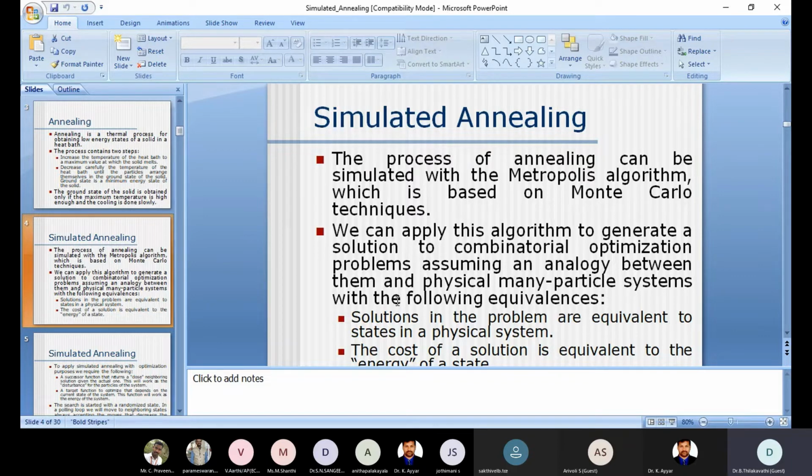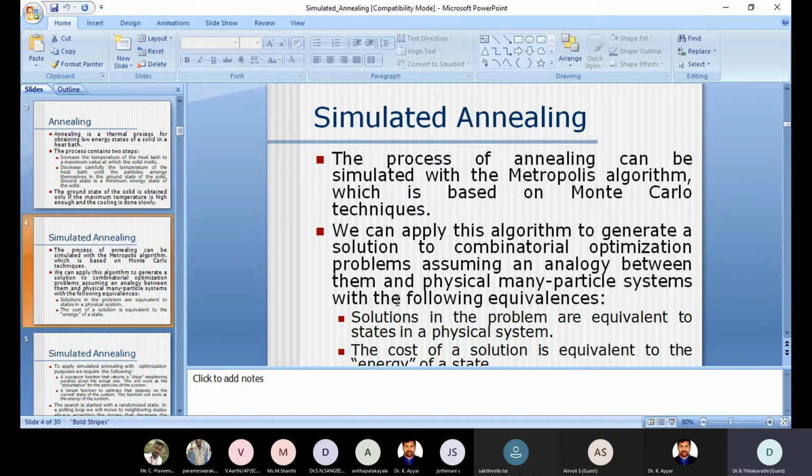In the physical process, the solution is reaching the lower ground state, that is the lower energy state, which is called the ground state. Similarly, in the case of a practical problem, whatever may be given, our intention is to find the minimum. Just as we get a low energy state, here we are going to get a minimum value.